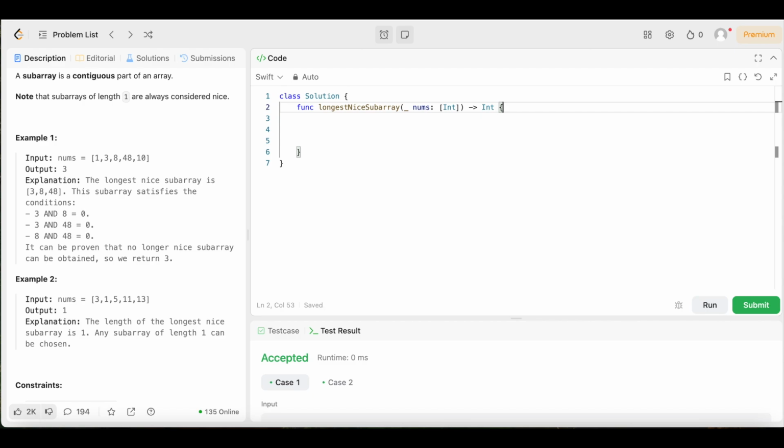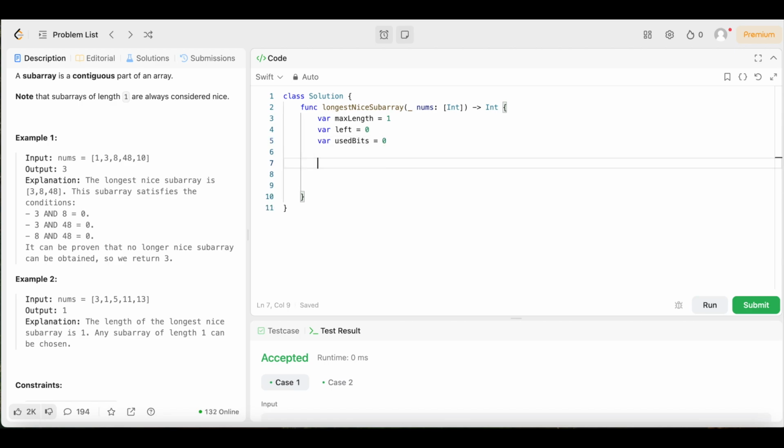The solution is way easier to understand than the actual question. So let's get into it. The first thing we need to do is create a variable to store the maximum length of the nice subarray. So we could just say var, call it max length, and set that equal to 1. Then we need a left pointer for the sliding window, so we can declare another variable, call it left, and set that equal to 0. Then we need a bitwise representation of the numbers currently in the window, so we could declare a variable, call it use bits, and set that equal to 0 as well.